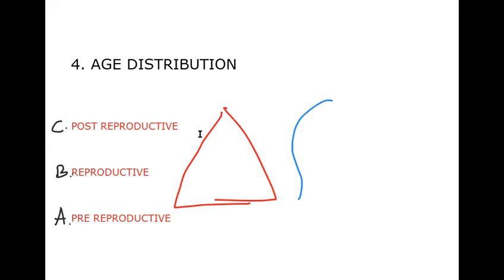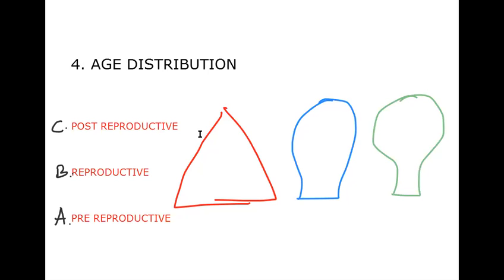Based on these, we can say there are three types of populations here: growing population, stable population, and declining population. Actually, in the textbook it is not like this.